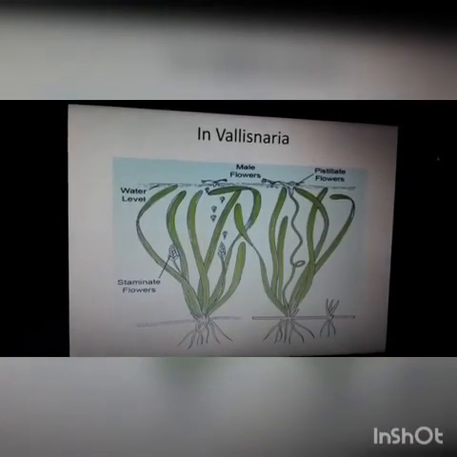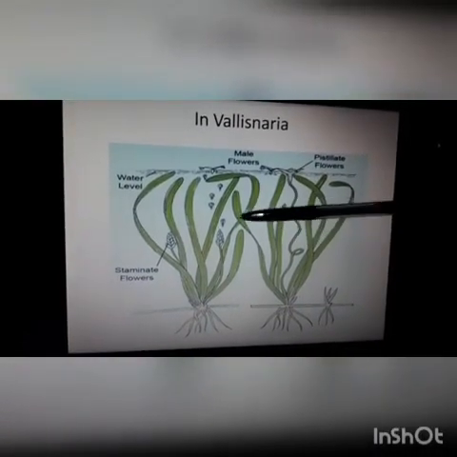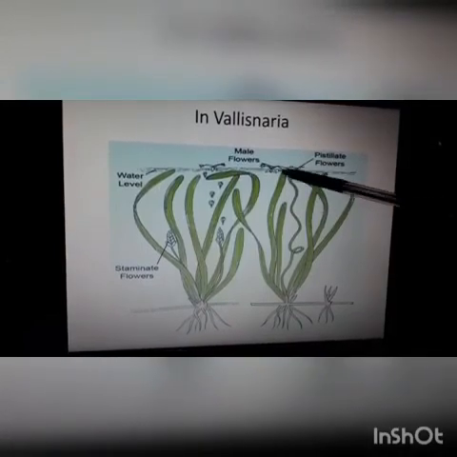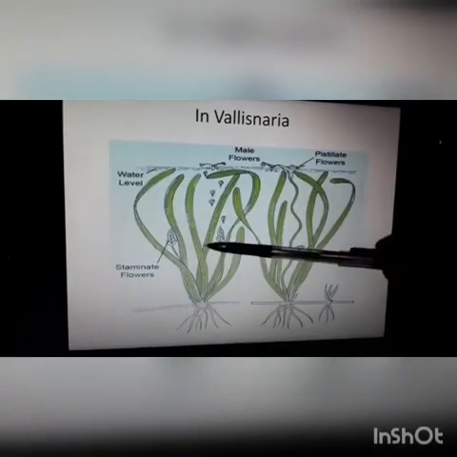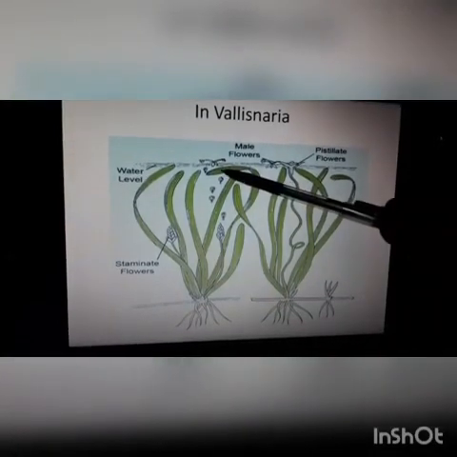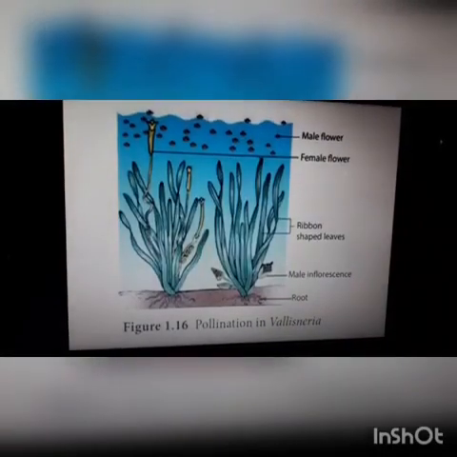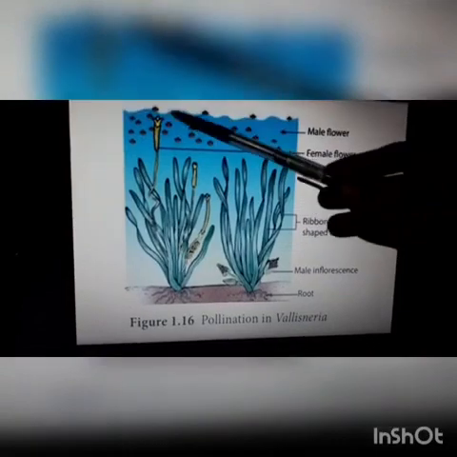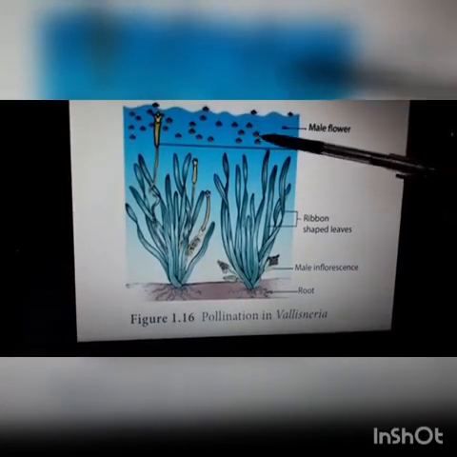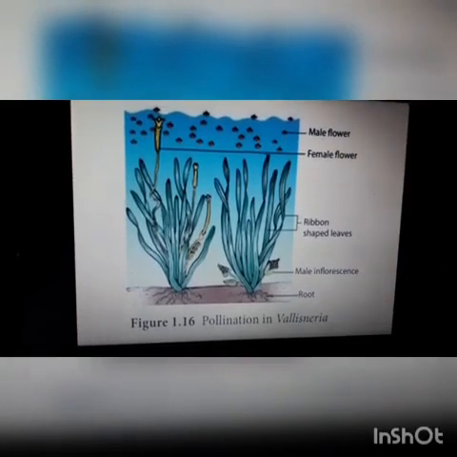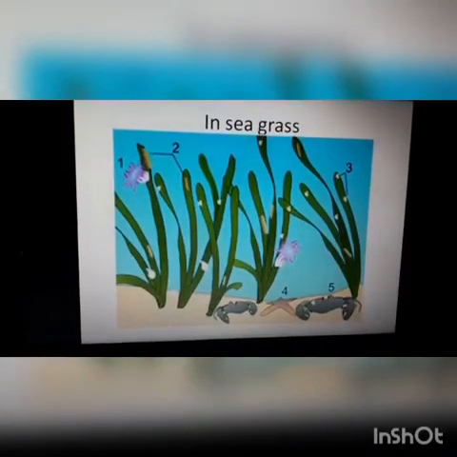Okay, in Vallisneria, the female flower reaches the surface of water by long stalk. So this is pistillate flower, this is female plant, this is staminate flower, this is male plant. Okay, and male flowers release the pollen onto the water and they are carried passively by water currents. I will show you one more figure. Okay, it is very clear. This is female flower, this is male flower, pollen grains released to water and water currents carries the pollen grains.